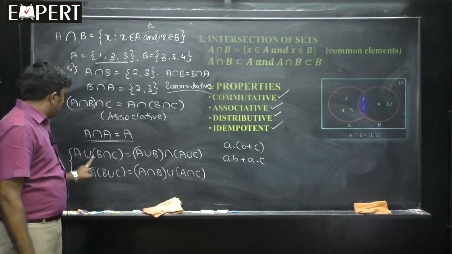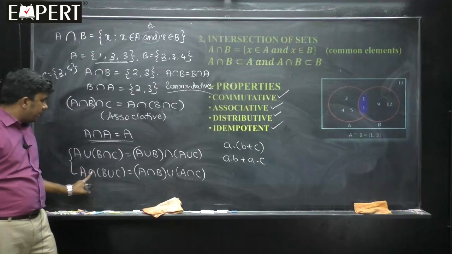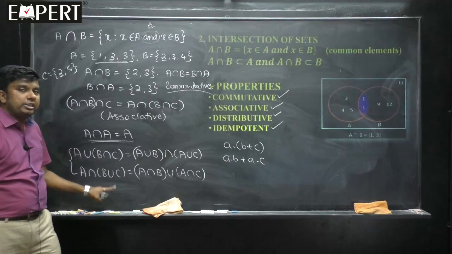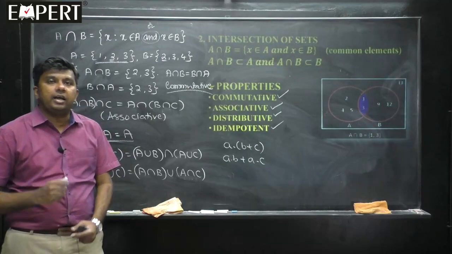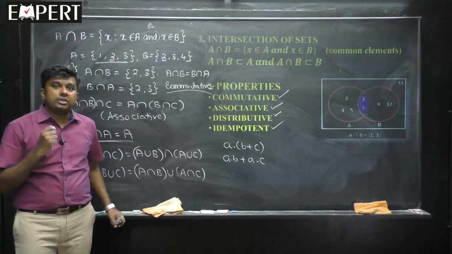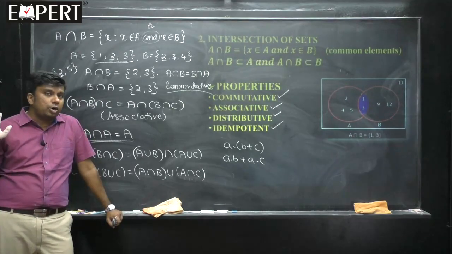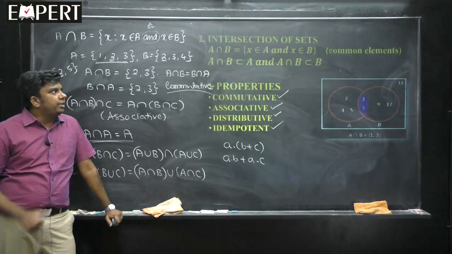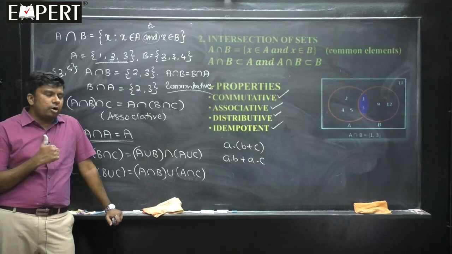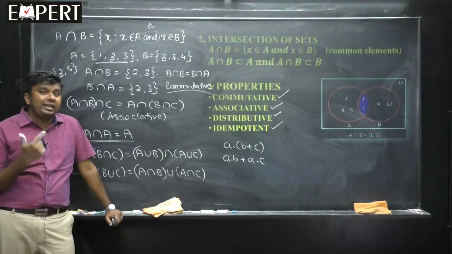Union is distributive over intersection, and intersection is distributive over union, as far as sets are concerned. The operations union and intersection are distributive under sets. This is what you must know. Okay. So, we studied the first operation, union, and the second operation, intersection.